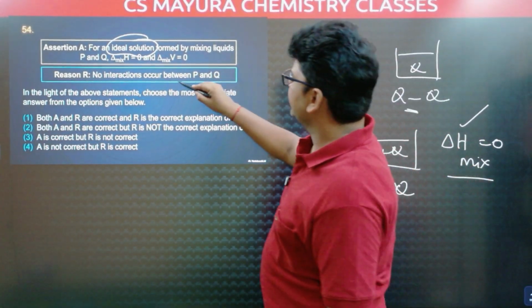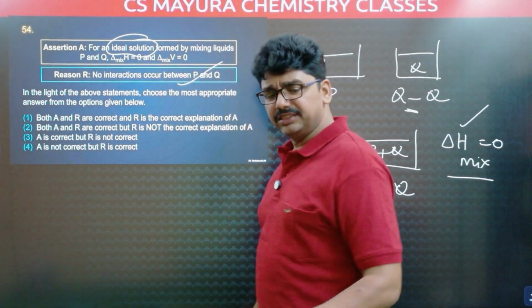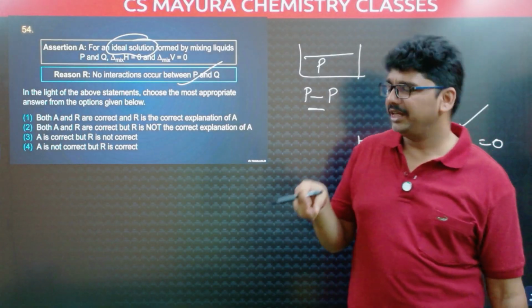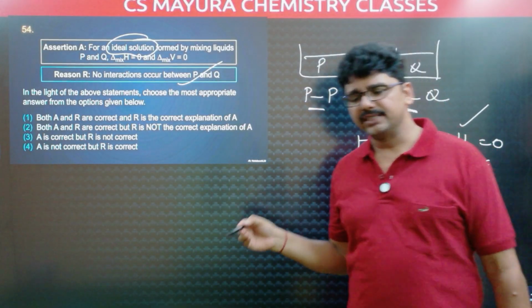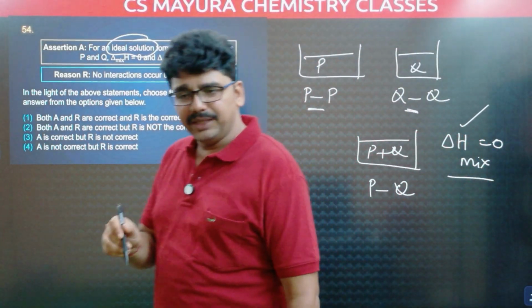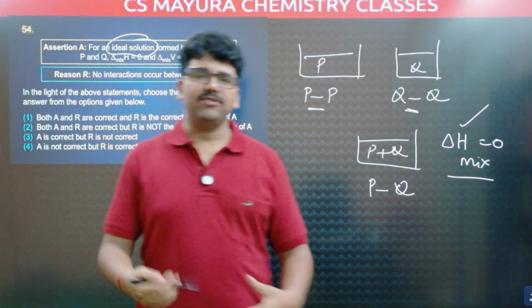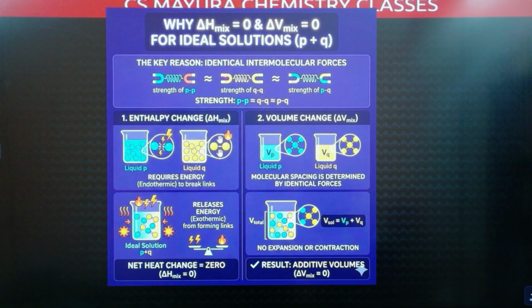Now, "no interaction occurs between P and Q", this is wrong. Interactions occur between P and Q. Those interactions are similar to PP and QQ. Let us have more discussion about this. So this is an ideal solution. Delta H mixture is 0, delta V mixture is 0 for P and Q.